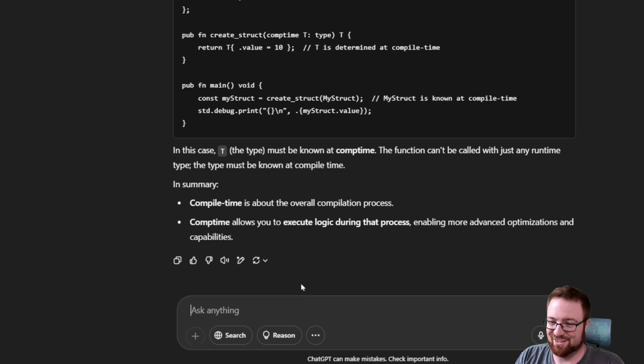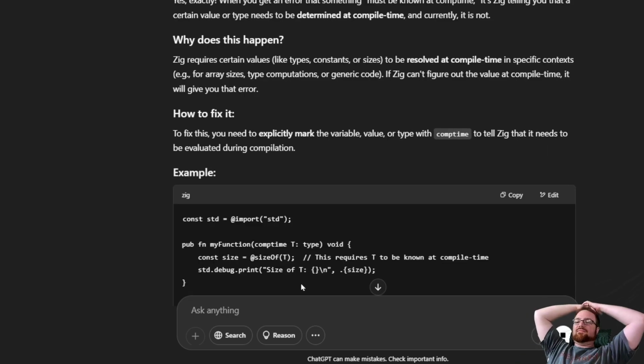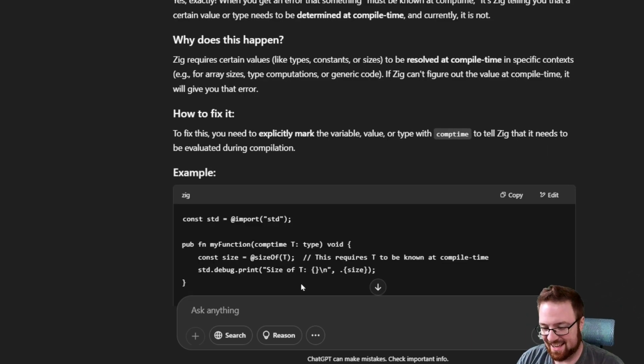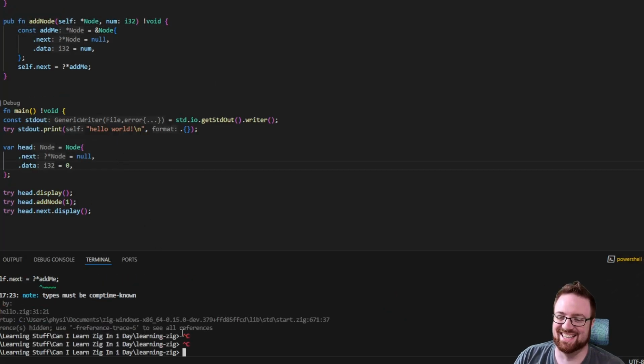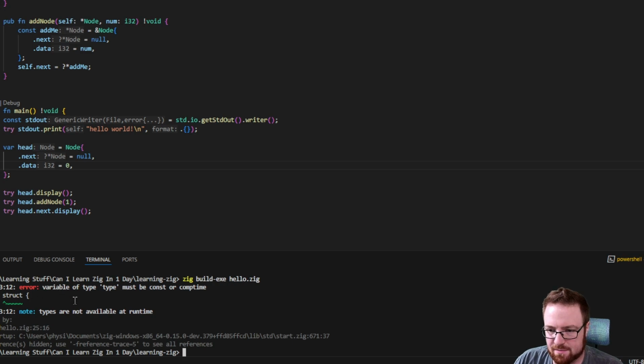This is very confusing. Okay, so we're gonna try this, and we're gonna see if this is true. And if so, I have words. Wait, is it not mutable? That'll be hilarious if that's all it was. It's not, I figured. Variable of type must be constant comp time. When did I make a variable of type that's called struct? I thought struct was the type. Okay, I'm gonna take a break for a few minutes and see if I can get some sanity back. What have I done to myself?